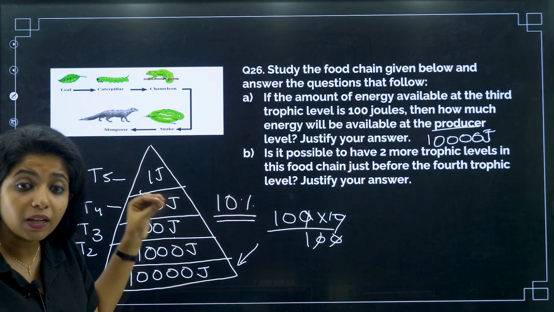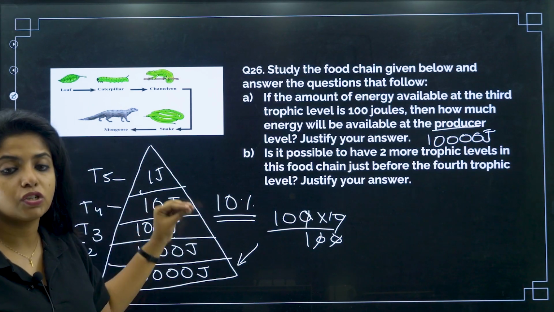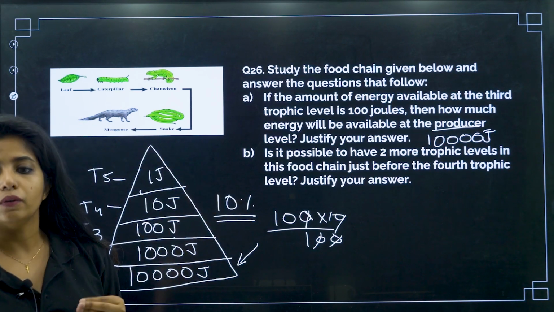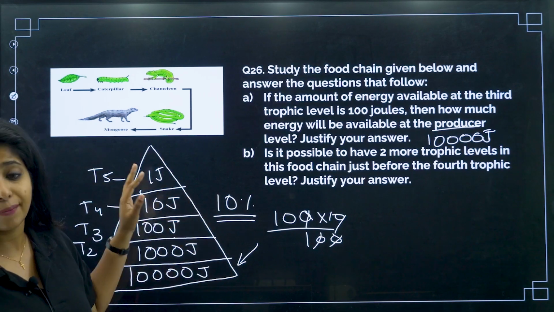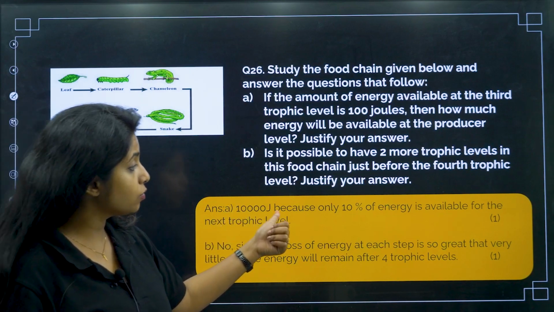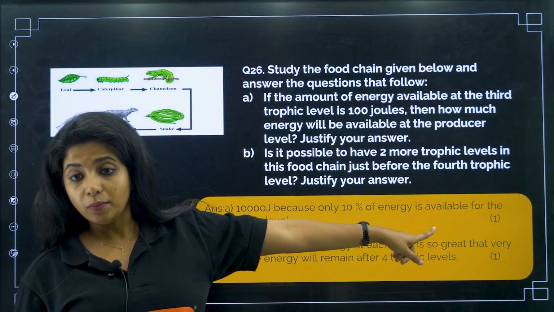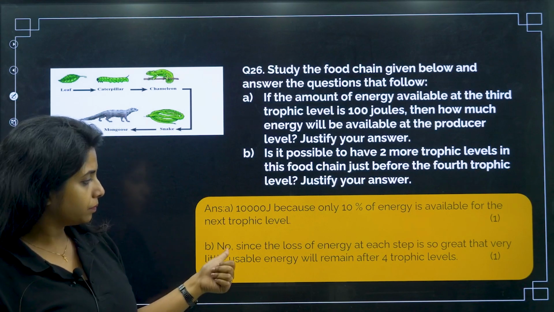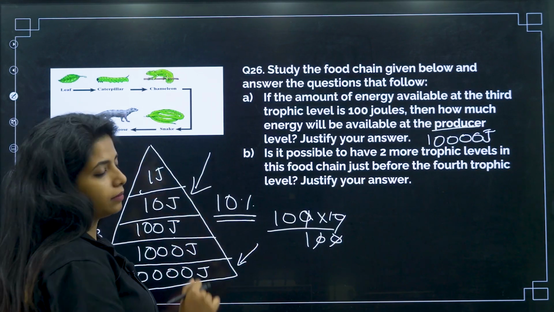You cannot increase the levels up here. Why? Because there is a very limited amount of energy that can be passed down to the next trophic level, which is why you cannot adjust any more trophic levels up over here. This is the maximum it can go. How will you frame the answer? 10,000 joules, because only 10% of energy is available for the next trophic level, gives you 1 mark. Okay, straight answer: no. I will suggest you please draw this and explain. This will be much better.